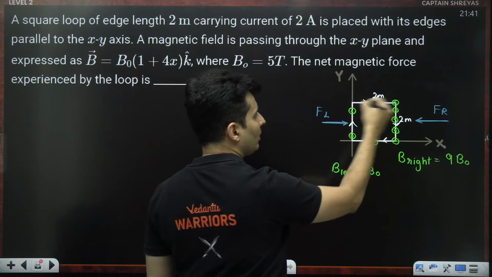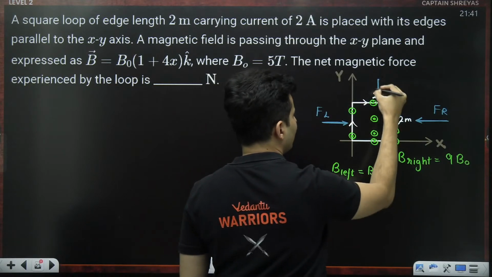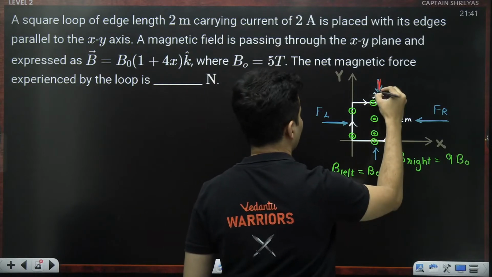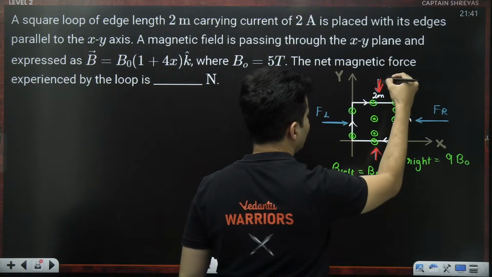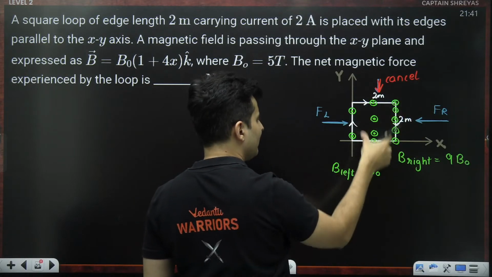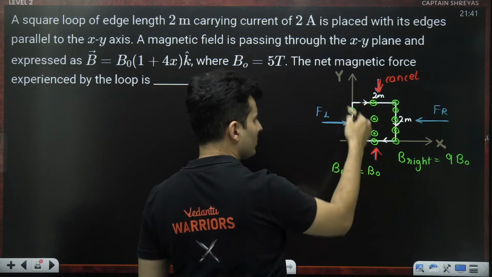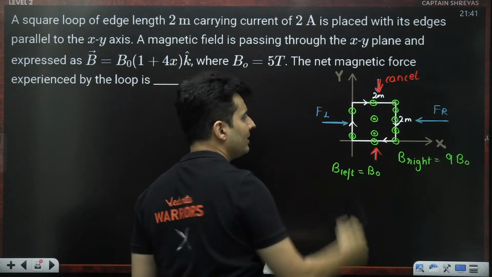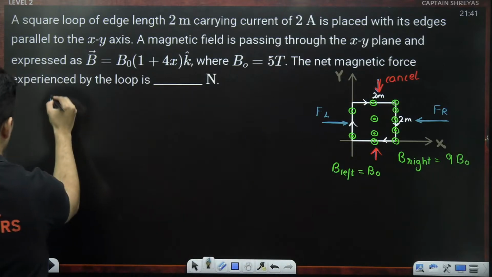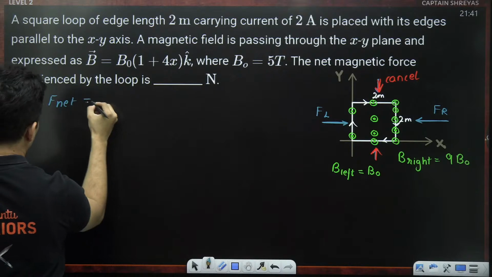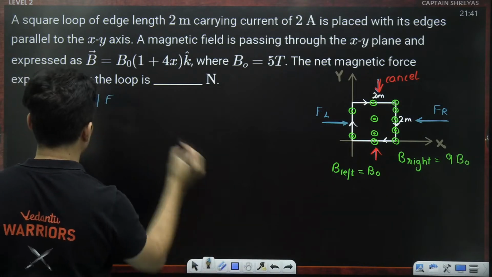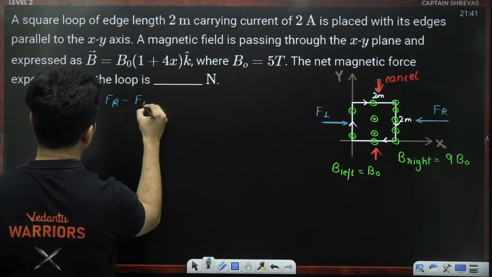You might wonder, what about this and this? Whatever it is, they will just end up cancelling, so I don't even bother showing them. But still, for your reference, I'm showing it over here. They will end up cancelling perfectly because the lengths and fields are also the same. But here and here, the fields are not the same. So from this, I can see that the net force will be the difference of the forces, left side minus right side, or in this case, right will be more.